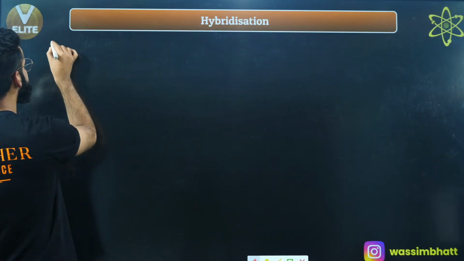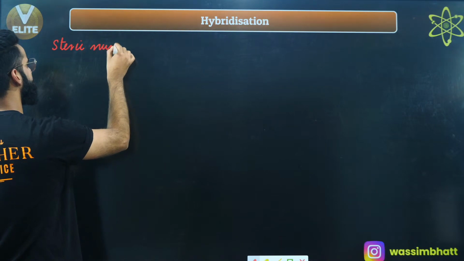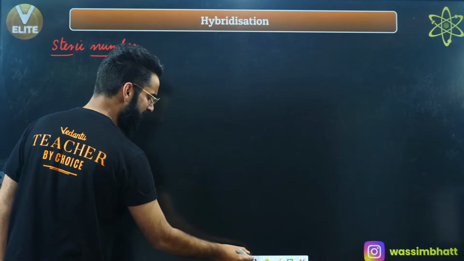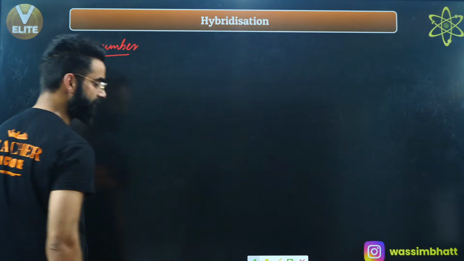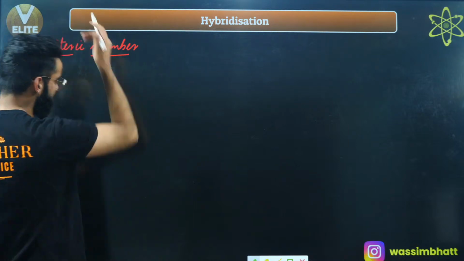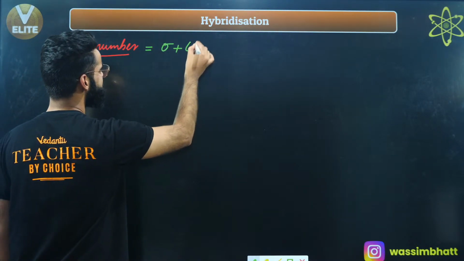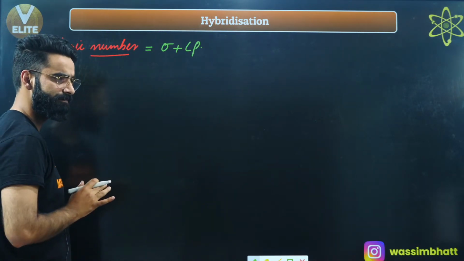That method is called the steric number method. The steric number method is the one by means of which I can check the hybridization of any atom in the molecule. Have a look. Remember, the steric number is nothing but the number of sigma bonds plus the number of lone pairs. I'll show you exactly how to calculate sigma bonds as well as lone pairs.